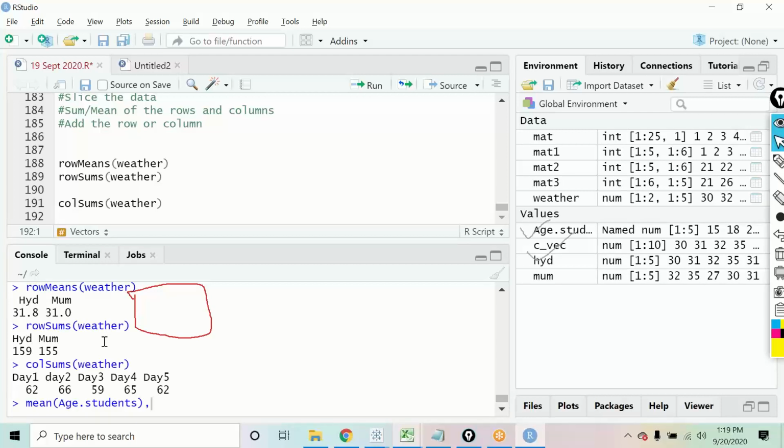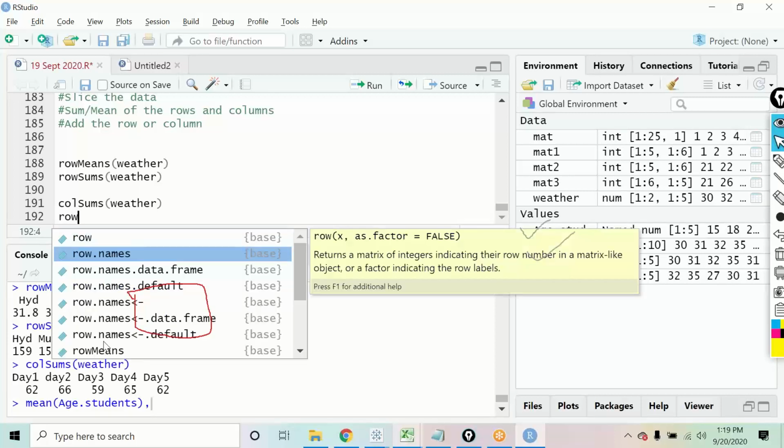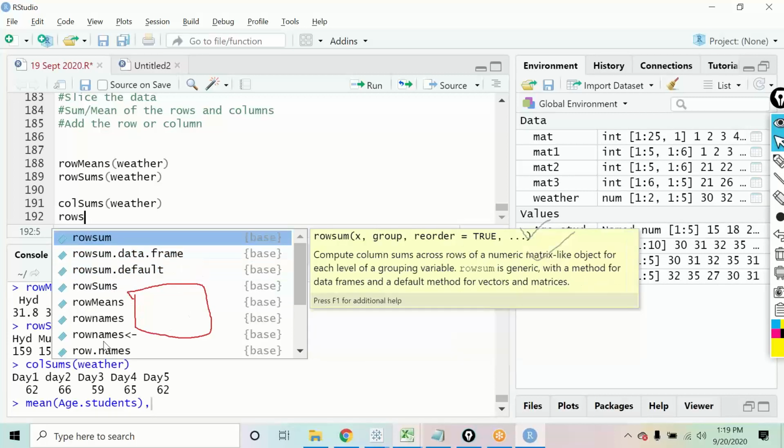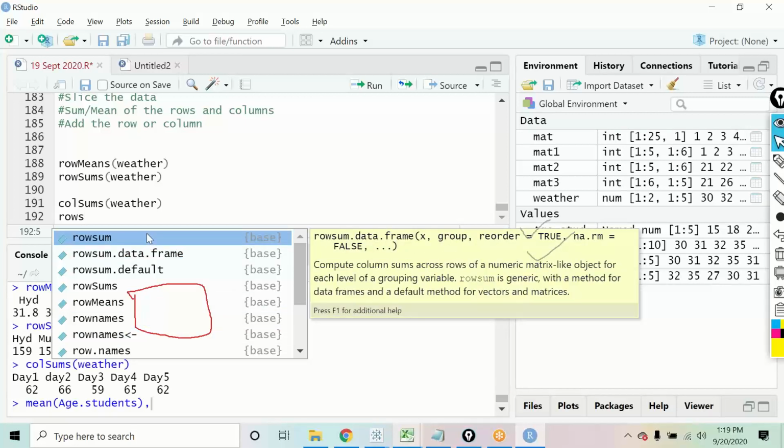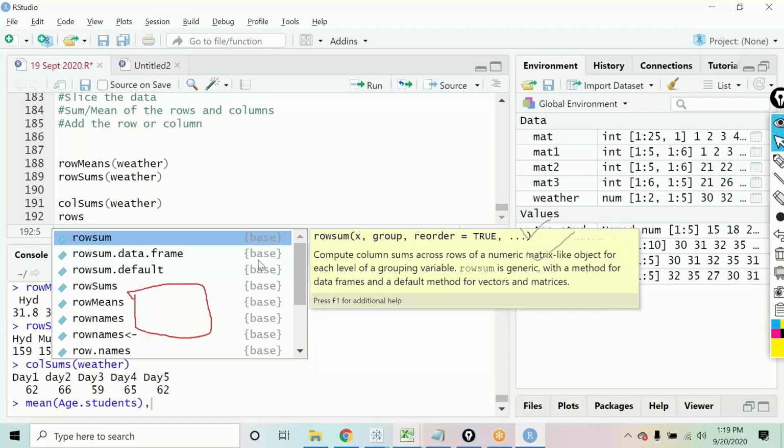So the row sums, you will find multiple functions that have different utilities. So row sum, if you take a look at it, actually I have also not used that function much. So we will just go to that function over there. It computes the column sums across the row of a numeric matrix. So this is the correct one.